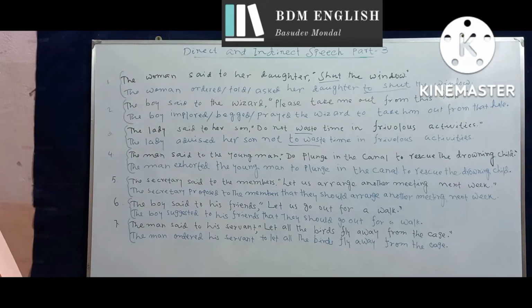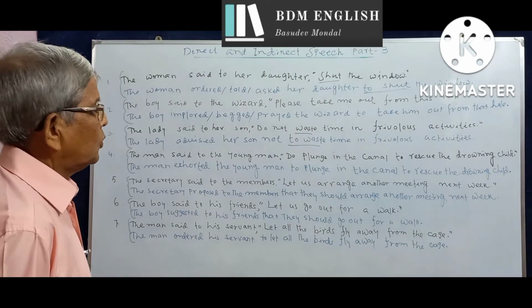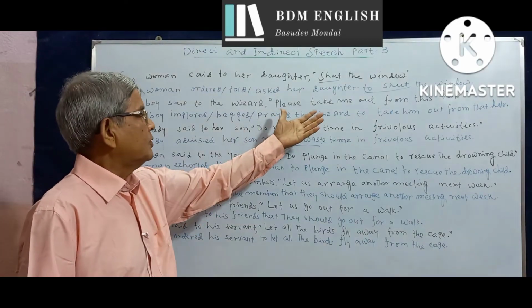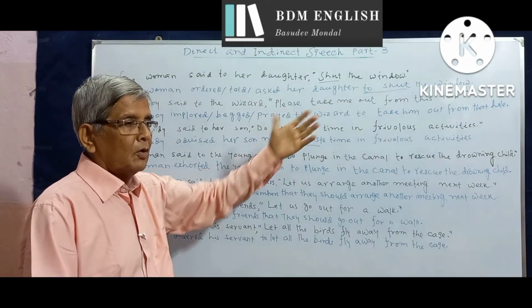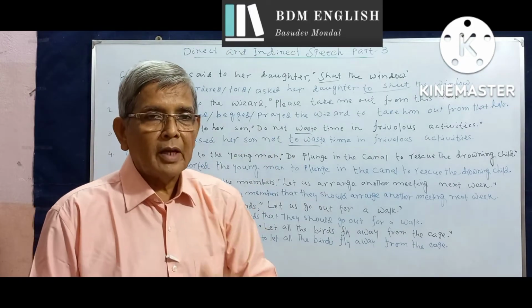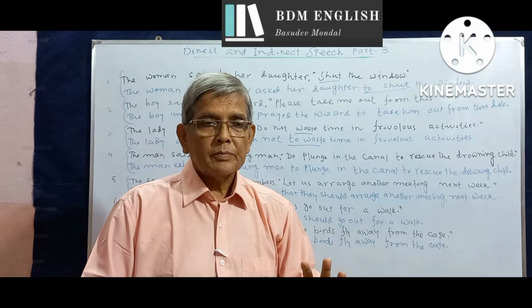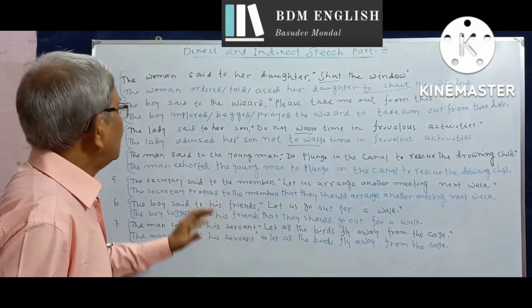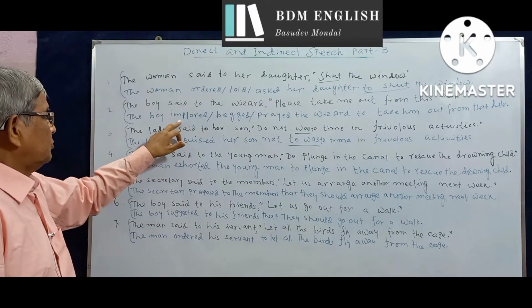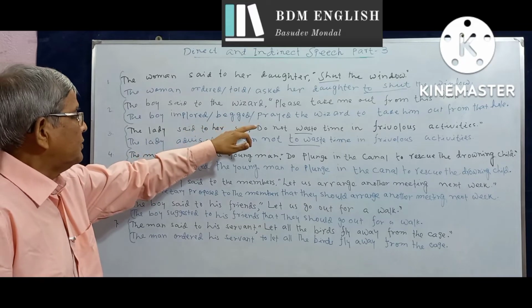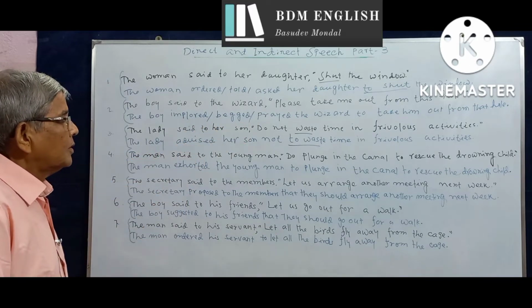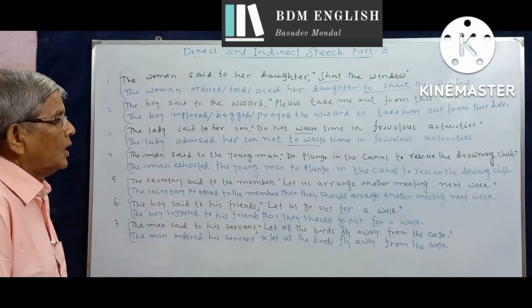Number 2, the boy said to the wizard, "Please take me out from this hole. It is a very serious situation." The boy was in danger. He was fearing for his life as he was in a hole in the ground or in a rock. Therefore, he implored or begged or prayed the wizard to take him out from the hole.